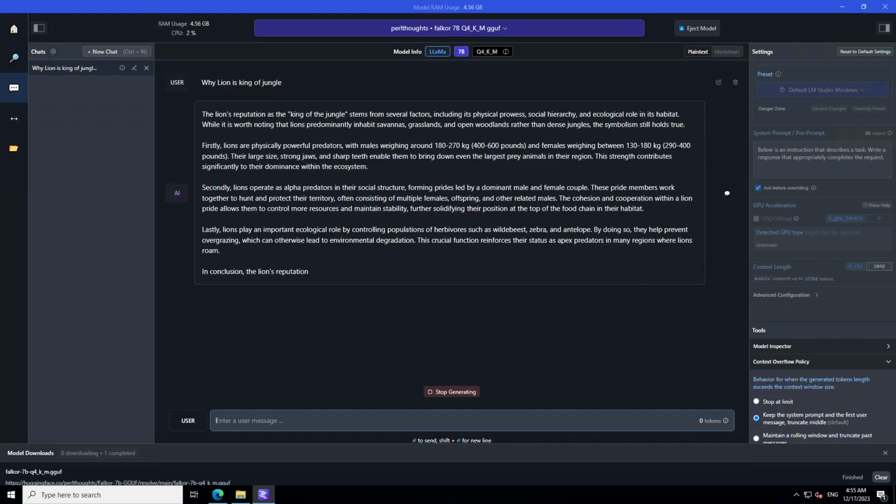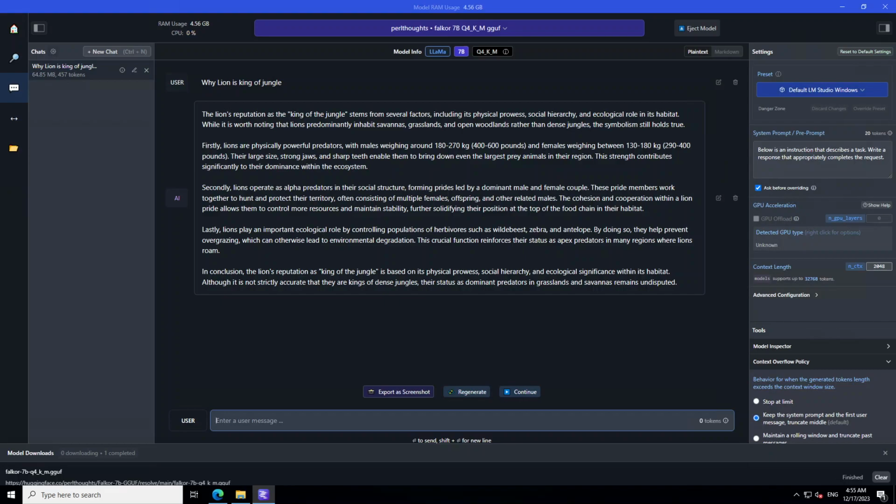First it has given us a summary of the answer it is going to produce, then it is telling us some of the facts and numbers about lions, and how they operate as the alpha predators in their social structures, forming prides and so on. Then it is also telling us the advantages of lions, that they keep overgrazing in check due to the wildebeest, zebra and antelope, which is amazing. And then it also produces the conclusion.